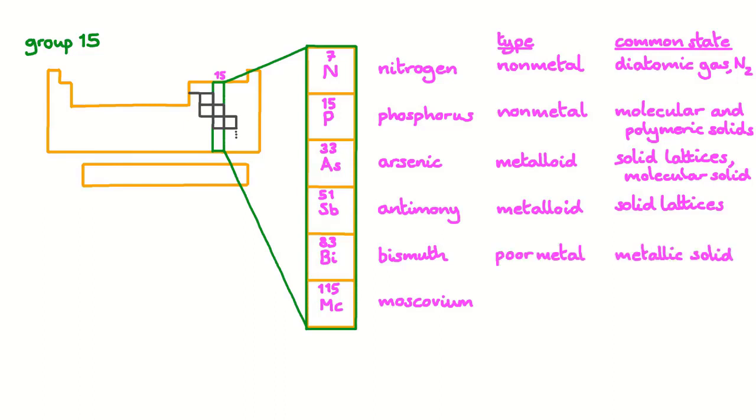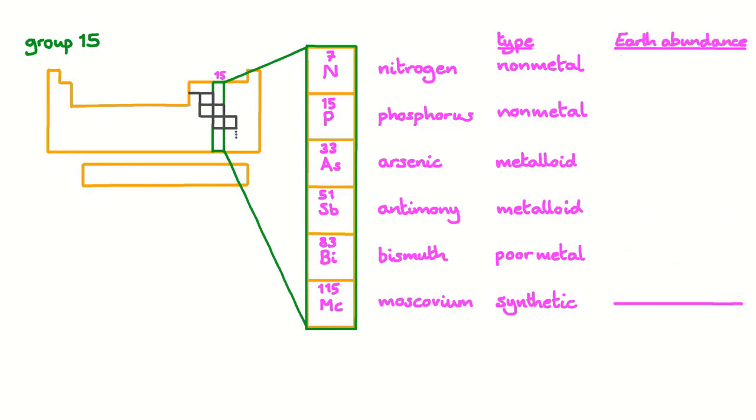And bismuth is classed as a metal, although it's classed as a poor metal since it has a very low conductivity. Nonetheless, it exhibits metallic bonding. Lastly, moscovium is a synthetic element. Not enough has been made for us to assess its chemistry and its physical properties.